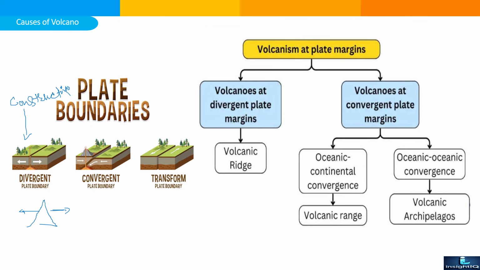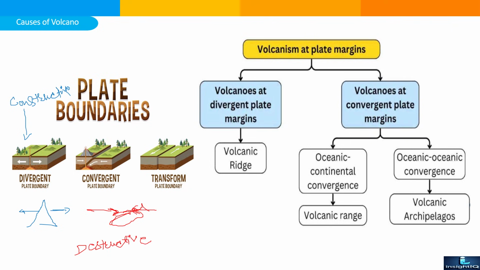Next is the convergent boundary. In a convergent boundary, two plates are moving towards each other. One will go down and the other will be created new. So something will vanish here. So it will be destructive type. It will destruct someone. So it will be destructive type.